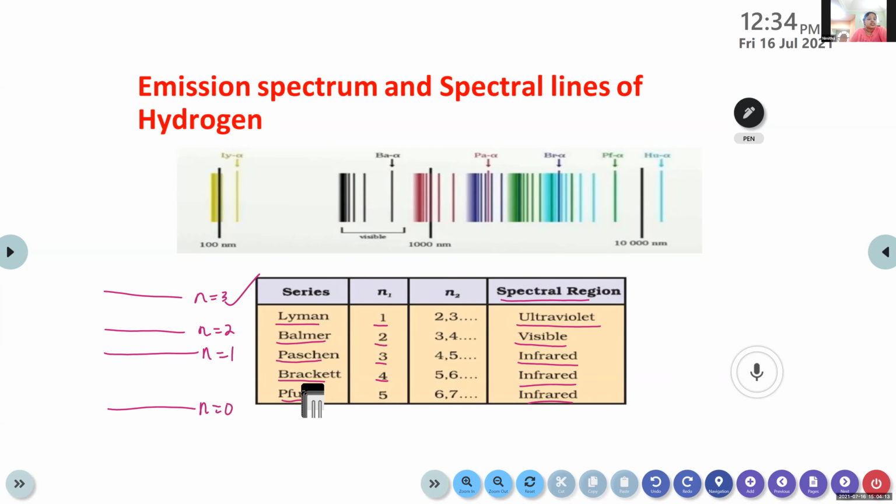Ma'am, can you move that eraser from the board? Which one? The eraser, can you move that eraser? I can't see the last. Okay, okay.